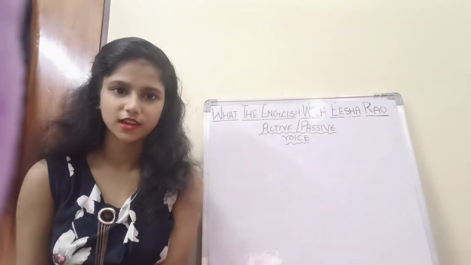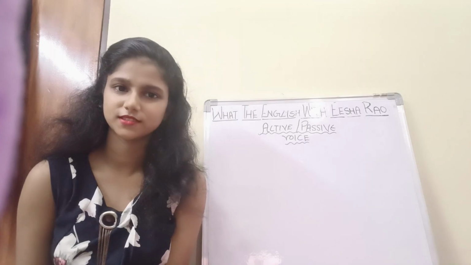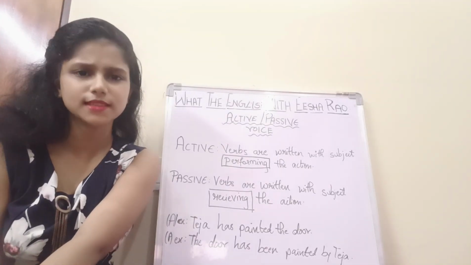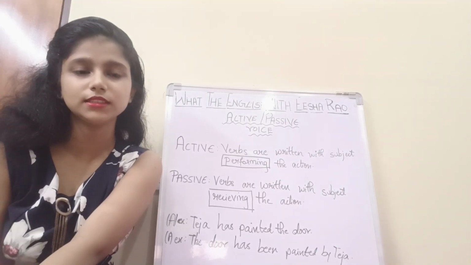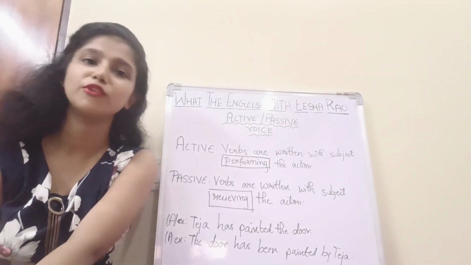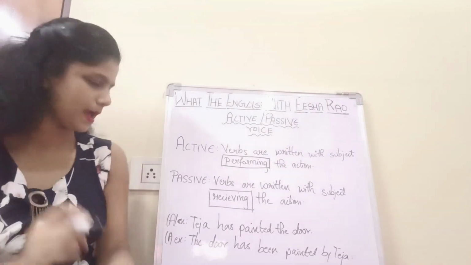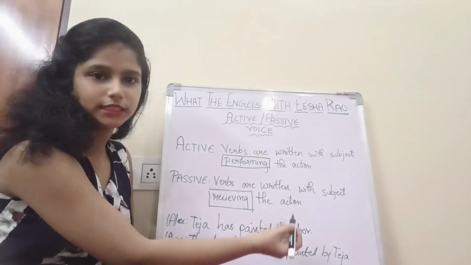Today's topic of ours is active and passive voice. Now, what is an active voice? Active voice means the verbs are written in which the subject is performing the action. For example, Teja has painted the door.